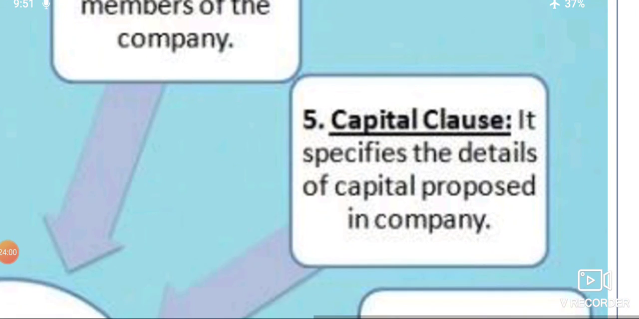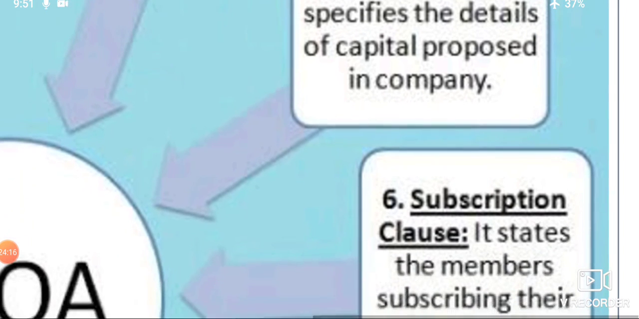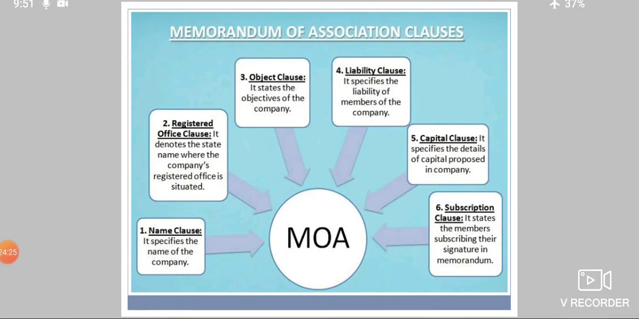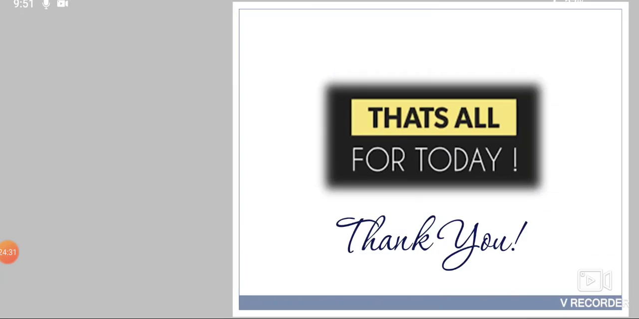And then the capital clause. It specifies the details of capital proposed in the company, how much permission you are going to take, following the rules of the Companies Act, from the ROC. And the last one, the subscription clause. It states the members subscribing along with their signatures in the memorandum of association. With this, we come to the end of this topic, that is memorandum of association.